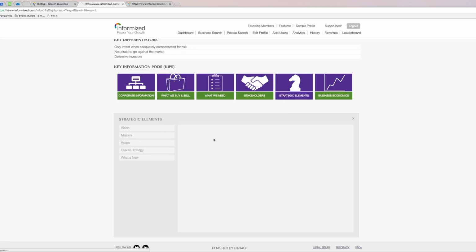In terms of strategic elements, what their vision is, what their mission is, what kind of corporate values they have, what their overall strategy is, and things like that. By clicking on each one, they would have details listed on those things, etc. In terms of business economics, what kind of markets they serve, what lines of business they're in, what are their major sources of revenue, major type of expenses they have, etc.